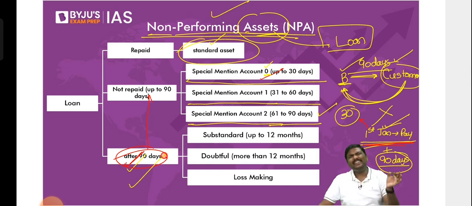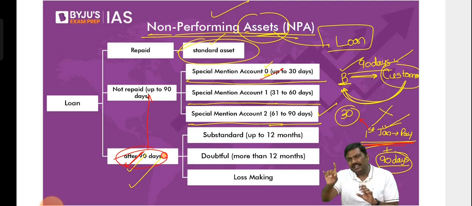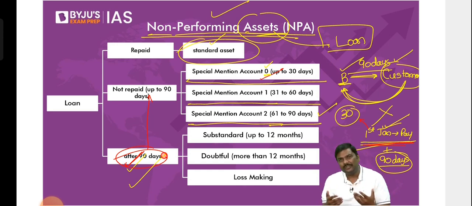Now tell me, can there be delays because of salary payment? If you have a loan, you'll understand. If you have taken a loan from someone, let's say from your friend, you would have promised your friend, I will pay it as soon as I get the salary. Pakka, next month as soon as I get the salary, I will make a payment. But what if your company pays the salary after 5 days? They're supposed to pay it, but there is an accounting issue, and they are paying it after 5 days. So you want to ensure that even if there is a 1 day delay, you'll classify as NPA. No, that is not the right method.